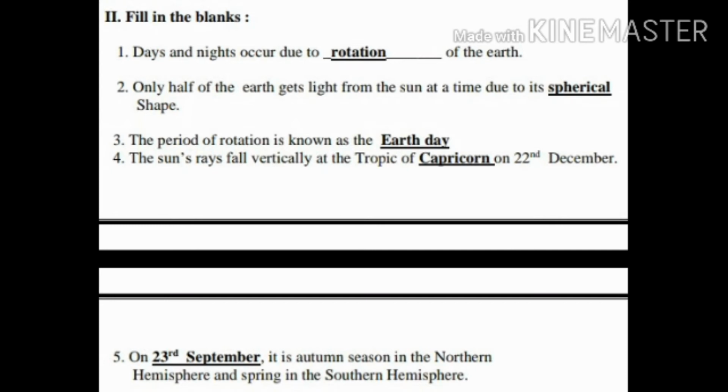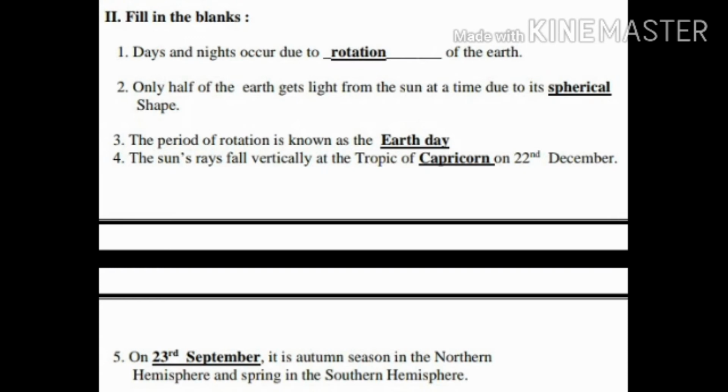Next, question number 3. The period of rotation is known as what, children? Yes, the period of rotation is also known as the Earth Day. Next question. The sun rays fall vertically at the Tropic of dash on 22nd December. The sun rays fall vertically at the Tropic of Capricorn on 22nd December. Clear, children? Last question.